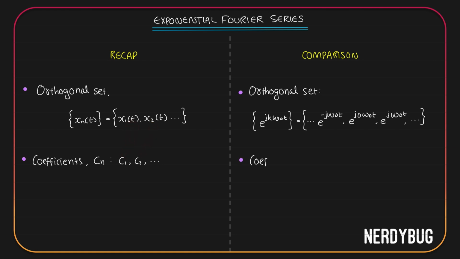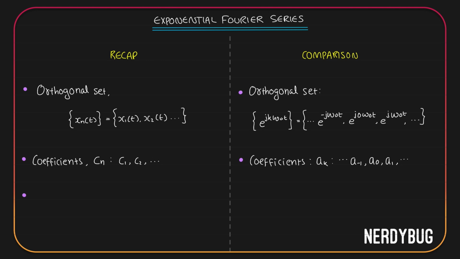Over here also we will define coefficients corresponding to each of our component signals. Instead of calling them Cn, let's call them a k. A for the coefficient, k corresponds to which signal you're talking about, the k over here. Our coefficients will have to start from minus infinity to infinity. So we have a lot over here. Then corresponding to e raised to minus j omega naught t, you will have a minus 1. Corresponding to e raised to j 0 omega naught t, you will have a0. Corresponding to e raised to j 1 omega naught t, you will have a1. For the next one, you will have a2. It goes on like that, and you have infinite coefficients.